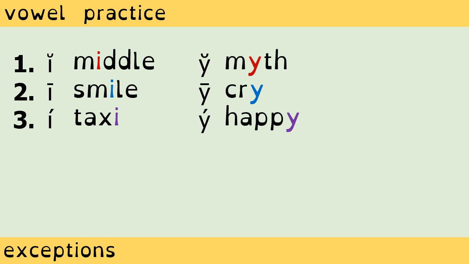Number 1, the I in middle matches the rule for the short I sound and thus takes the short I sound. Middle. The Y in myth is a vowel, and it also matches the rule for the short I sound. Myth. Number 2. The I in smile matches rule 2 for the long I sound, and thus takes the long I sound. Smile. The Y in cry is a vowel, and it matches rule 1 for the long I sound. Cry.